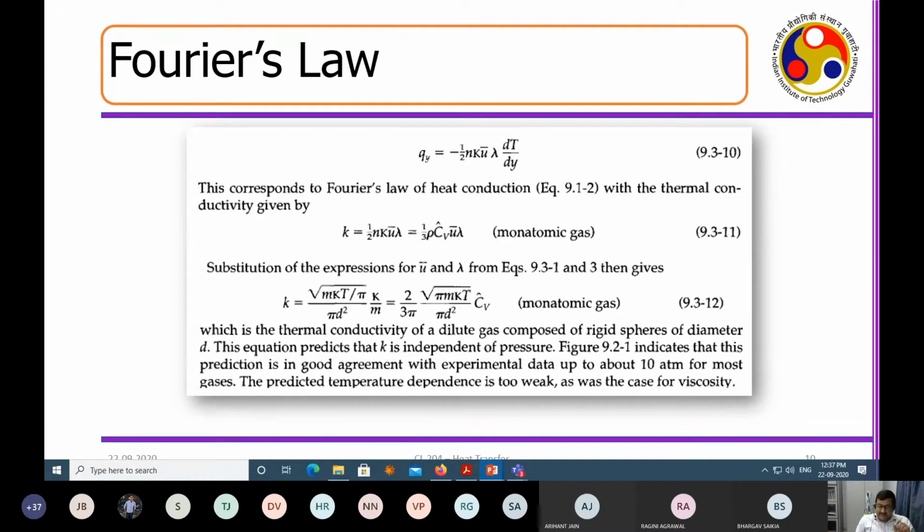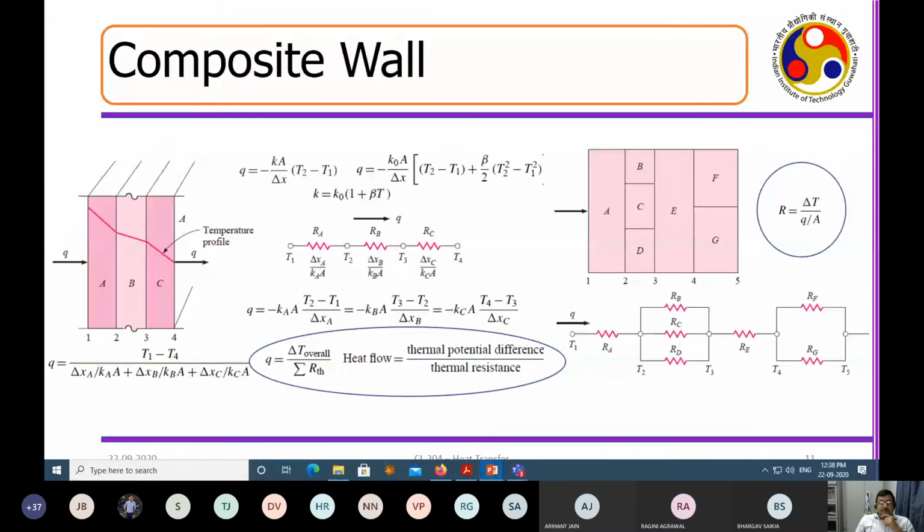I have just given you the derivation to keep the perspective open, and you can see that these have different types of dependence on other parameters, like the specific heat, the distance d, the mass m, and lambda, the mean free path. So these are all dependent parameters.